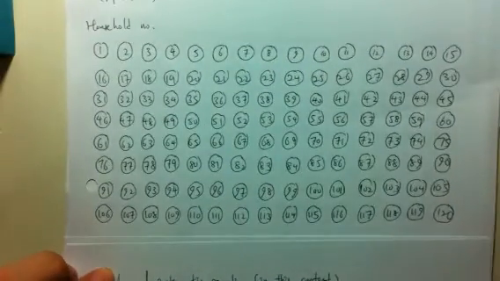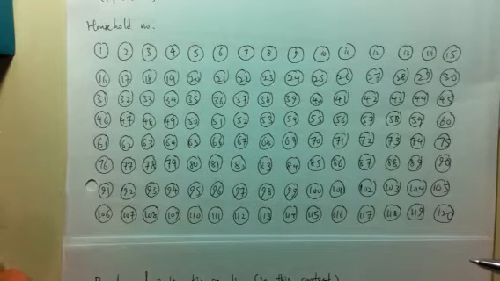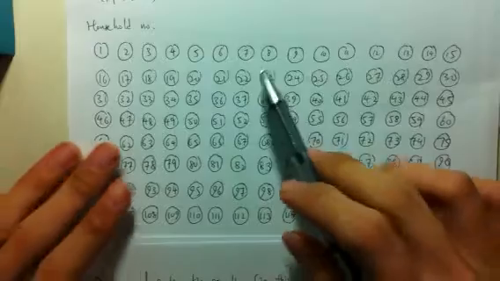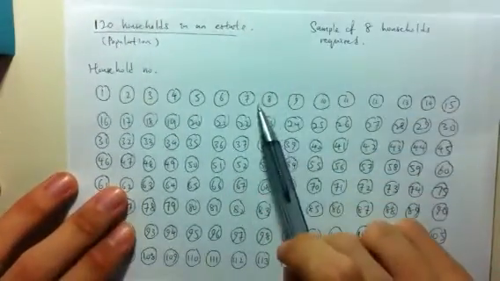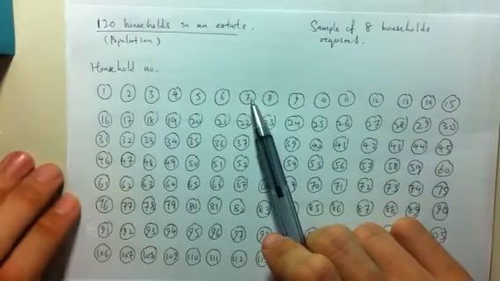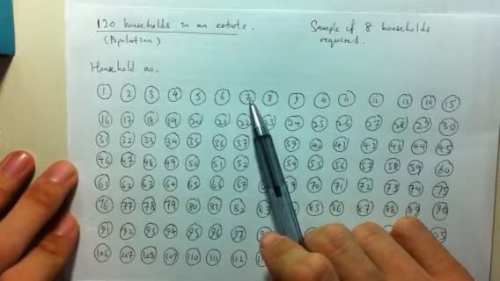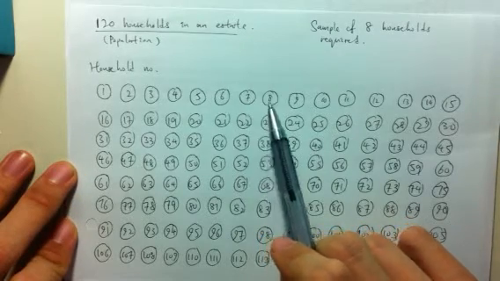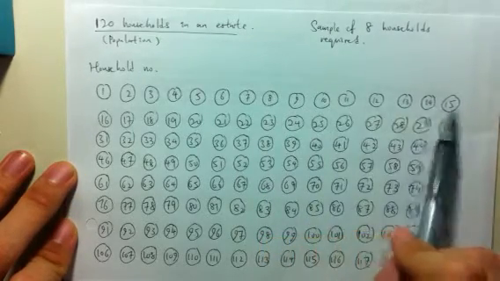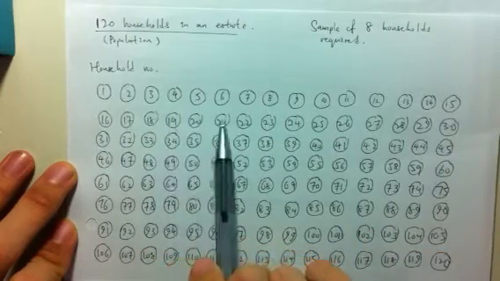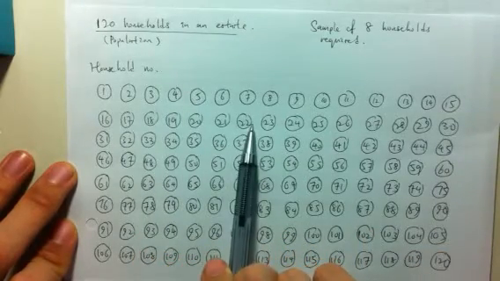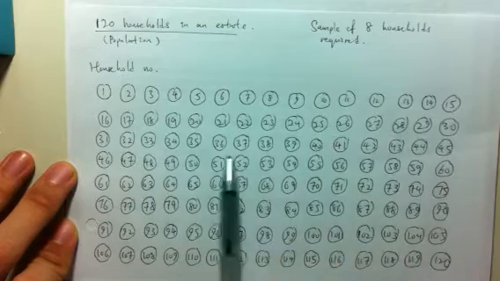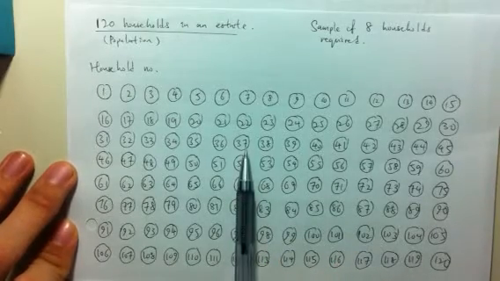Now, coming back to this illustration, suppose we want a sample via this systematic sampling method, and we would choose a random starting point. It could be 7, as is suggested in this example. Then the next household that would be picked out would be 15th after 7, so we count 1, 2, 3, 4, 5, 6, 7, 8, 9, 10, 11, 12, 13, 14, 15. That turns out to be 22. And we jump another 15, that goes to 37, and so on and so forth.